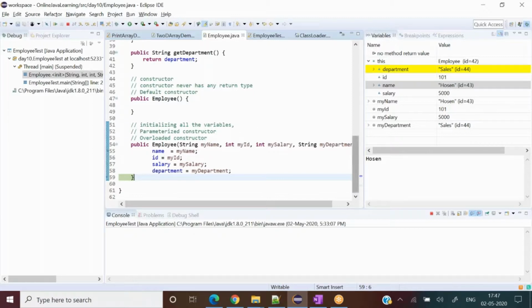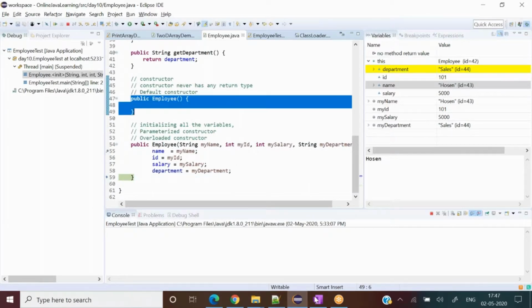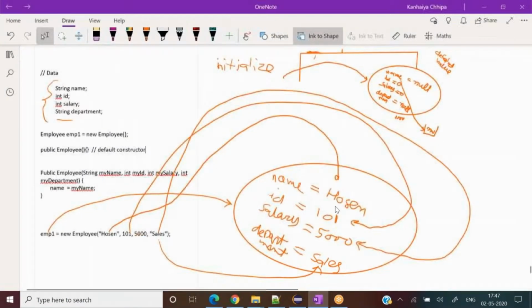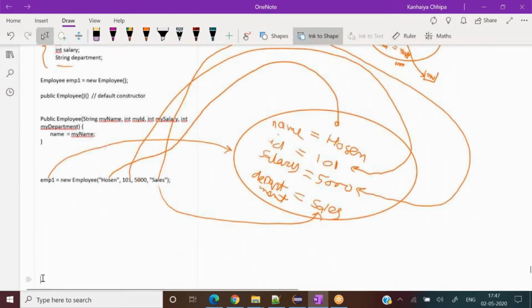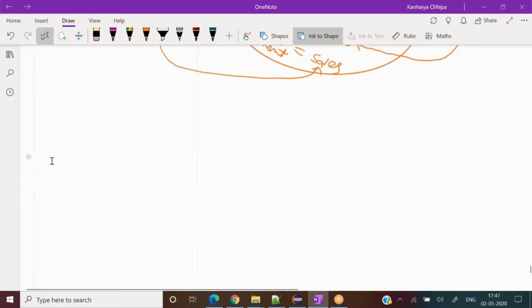Maybe one more example would be better. We will take one more example, but before that, I would like to say one more thing. I mean, think of the default constructor like this: when we say constructor, then that particular object gets existence in the memory, right? It gets birth into the memory. So in the same way, for example, when we write the default constructor like this, new Employee.